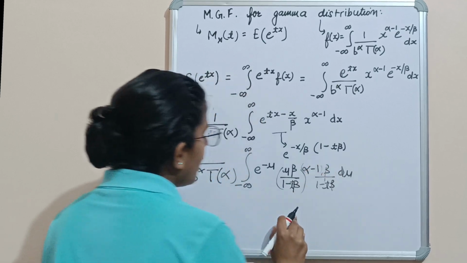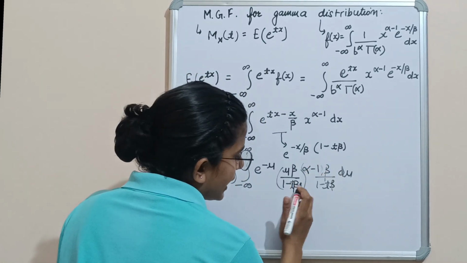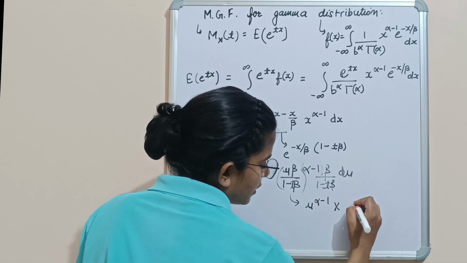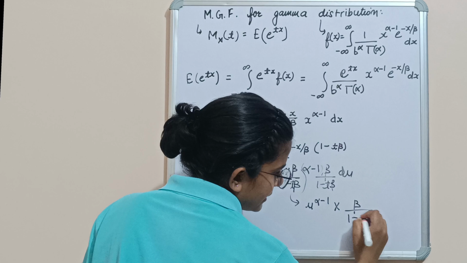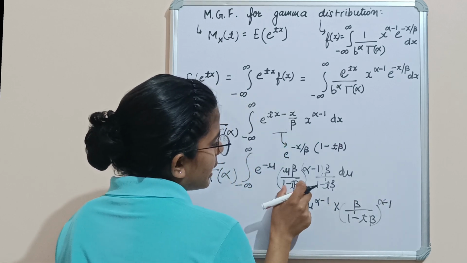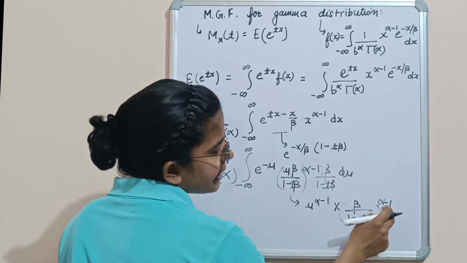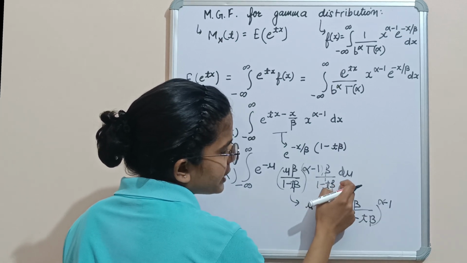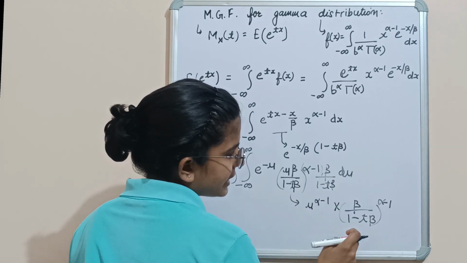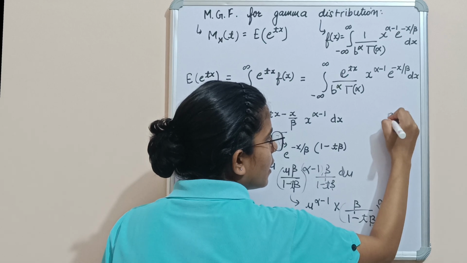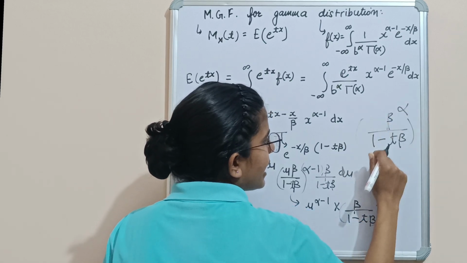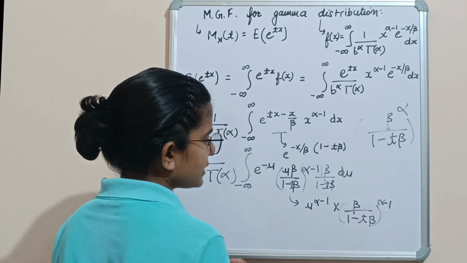Now we can write this as u raised to power alpha minus 1 into beta upon 1 minus t beta raised to power alpha minus 1. Now beta upon 1 minus t beta raised to power alpha minus 1 multiplied by beta upon 1 minus t beta, if we multiply these both, will be beta divided by 1 minus t beta whole raised to power alpha, and all of this is a constant and we can take this outside.